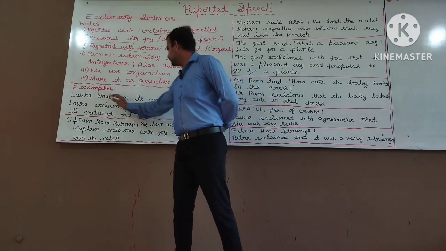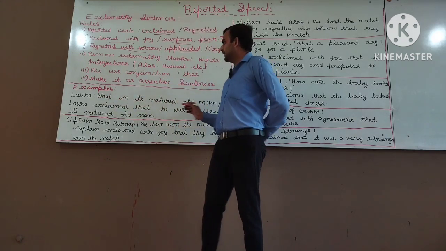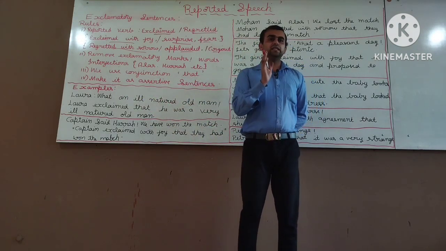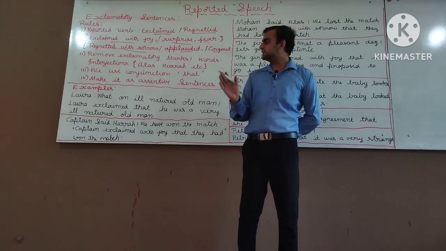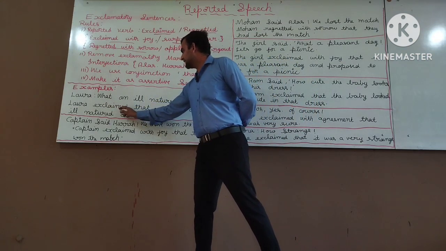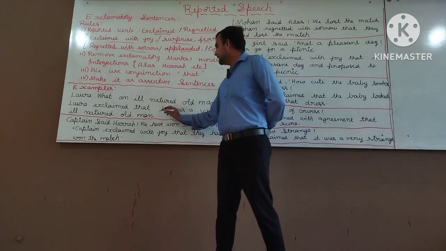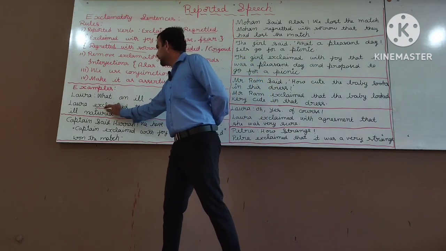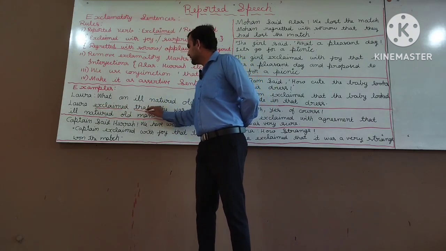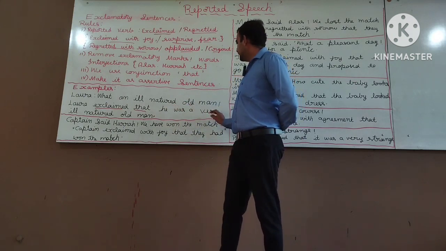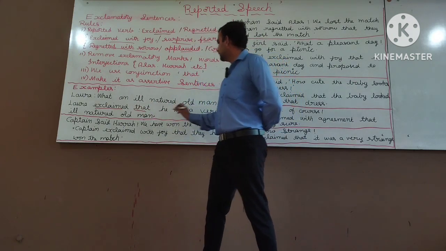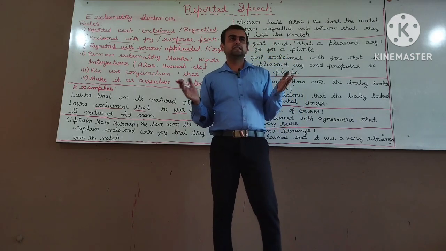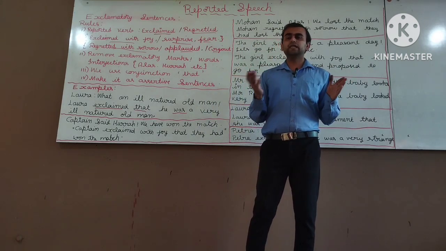Example first. Laura said, what an ill-natured old man. When we convert this particular sentence into reported speech, it becomes: Laura exclaimed that he was an ill-natured old man. Once again I repeat, Laura exclaimed. Exclaimed we used as a reporting verb, that we used as a conjunction. He was an ill-natured old man. Mostly we will use was as a linking verb. If no verb is given, we always use a past verb.